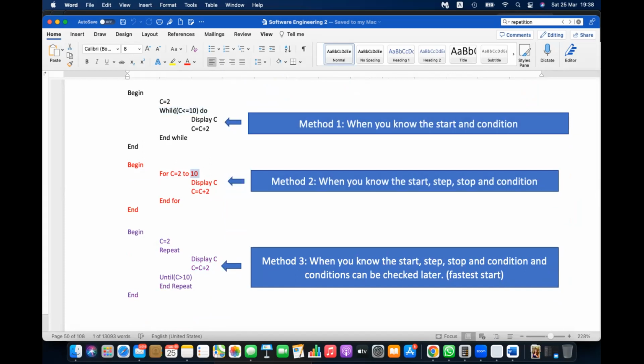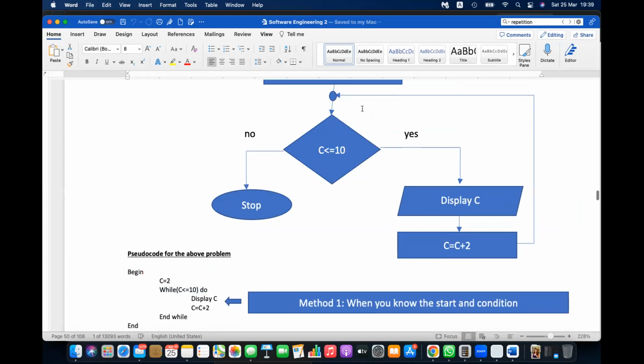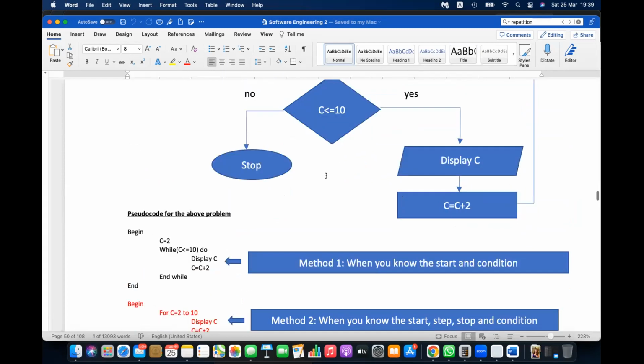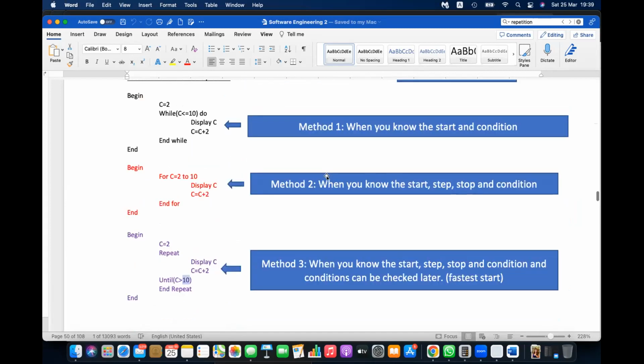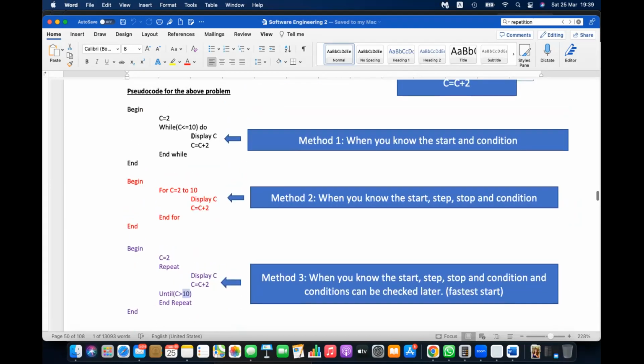The second one has the starting and the limitation. In the third one, the starting is given, then the body, and finally the condition is given. Because we cannot draw arrows like this. In a flow chart we can draw arrows upwards, but when you are writing the code, we cannot draw arrows. Therefore, we have to instruct that using text, and this is how the text is written. Please write this as well.